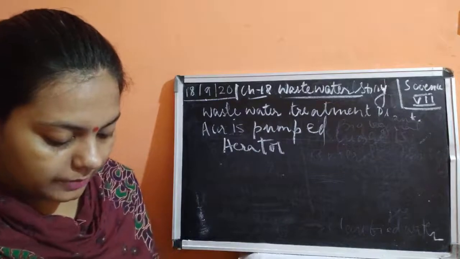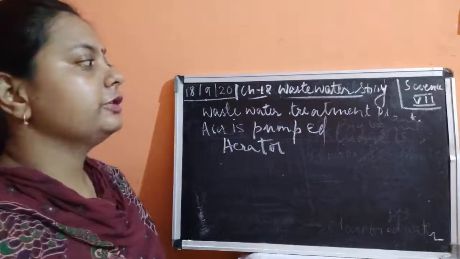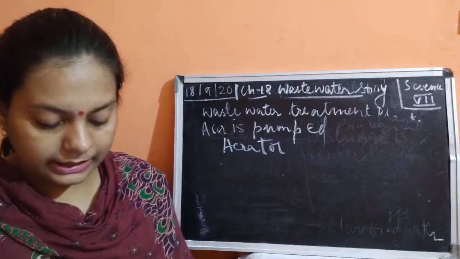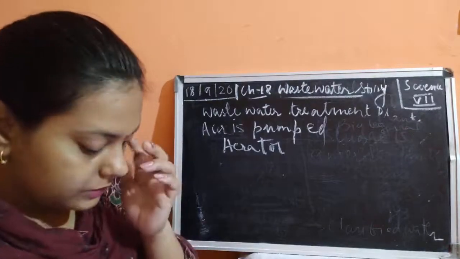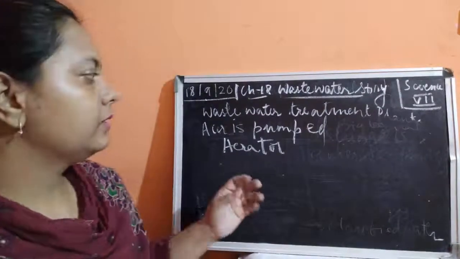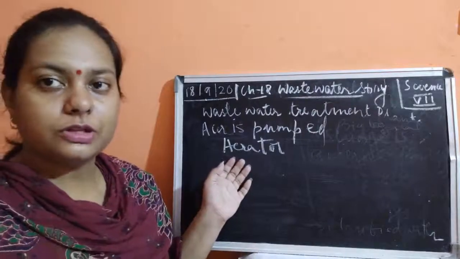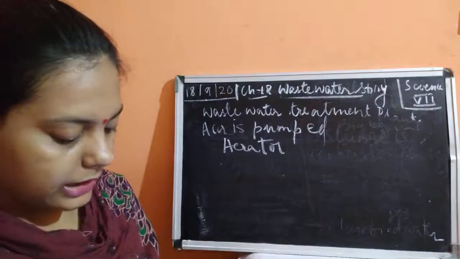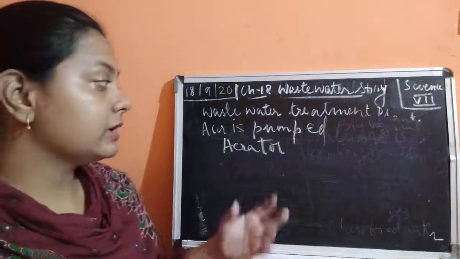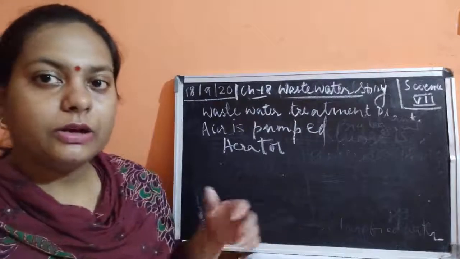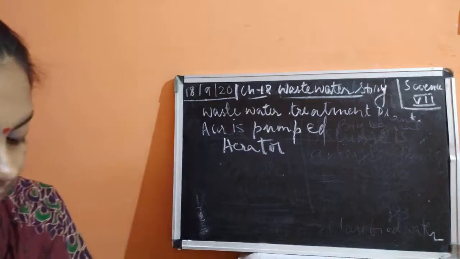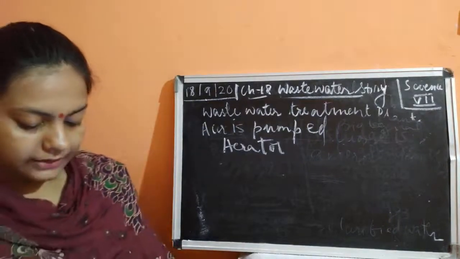Now, why is this bacteria going to live in this water? Because it consumes, because dirty water contains soap, it contains the food waste. Many pollutants are there which act as nutrients for this bacteria. So they eat up, they live there because they are getting oxygen also. Now, good bacteria are going to consume all these bad products and convert this into good water, and after several hours suspended microbes are going to settle down in the tank of the activated sludge.